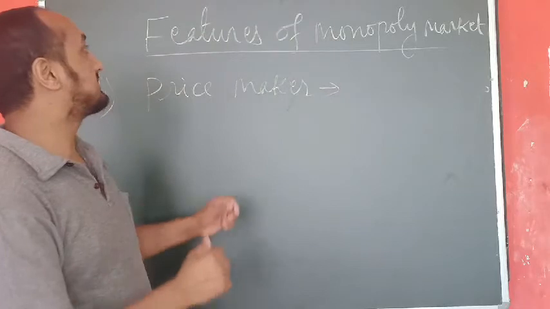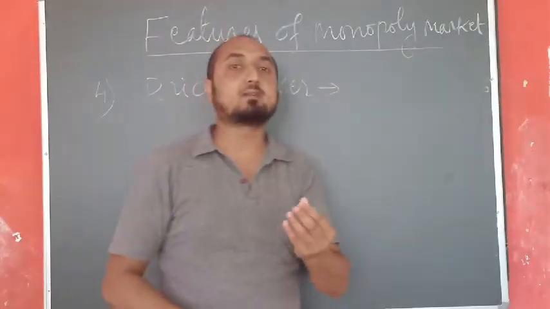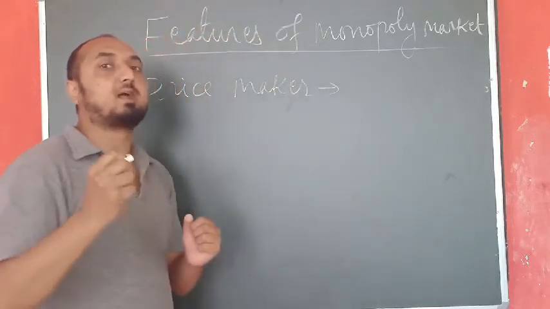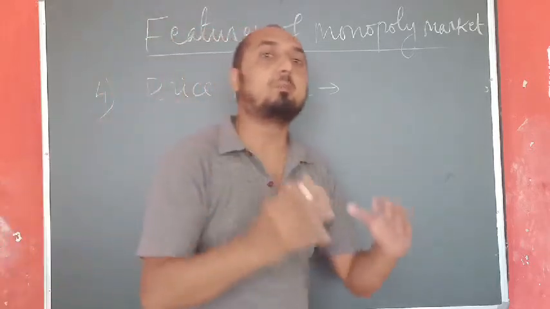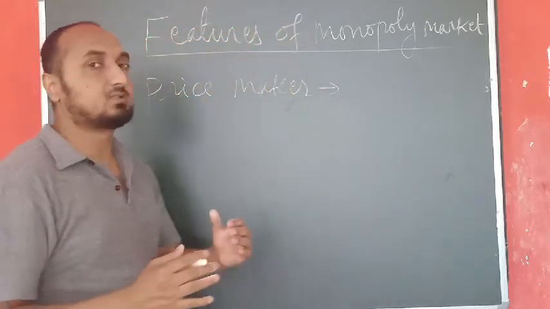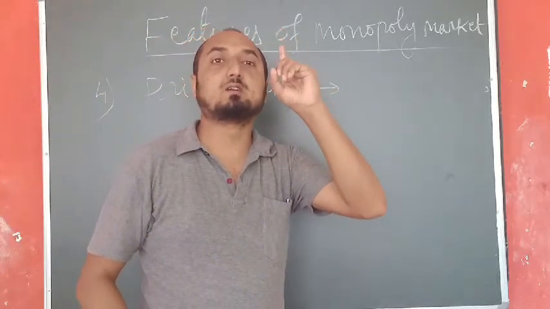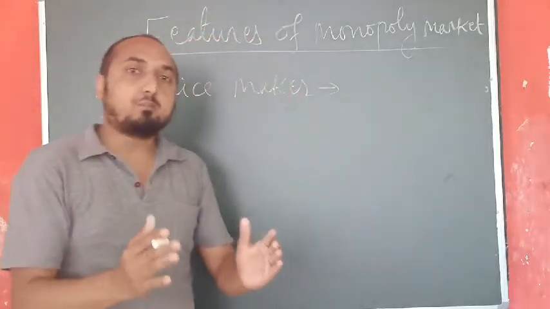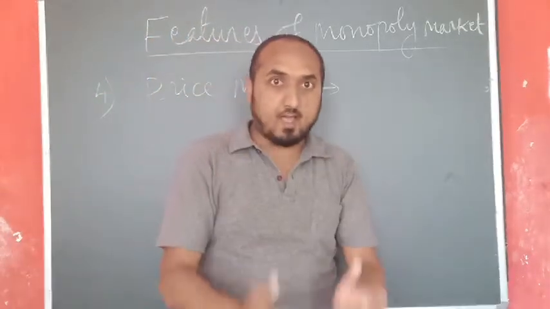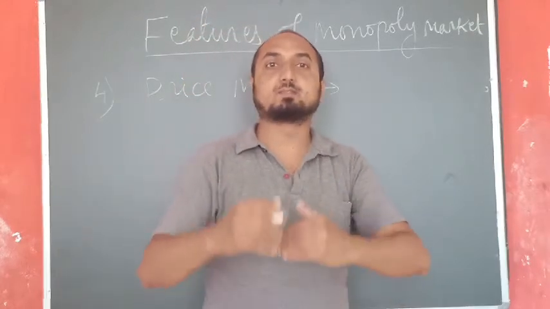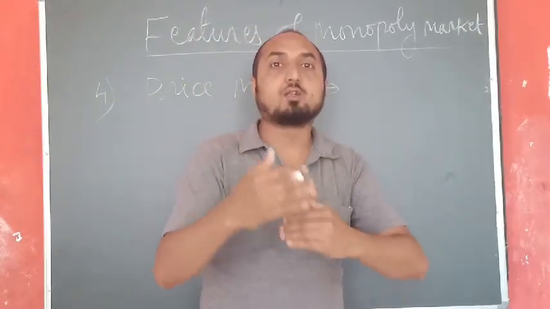Whereas in this monopoly market, we know that the product has no close substitute, and because of that there is no competition, and when there is no competition, it implies there is a single producer or single firm. So that firm itself has the power to set the price for its product, whatever may be the price. It may be less or it may be more.